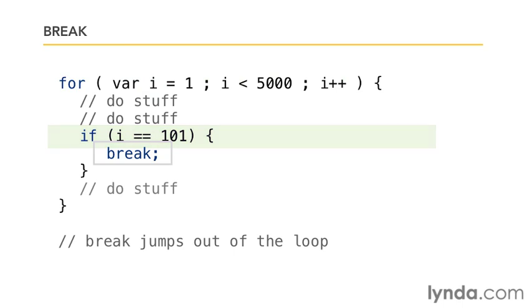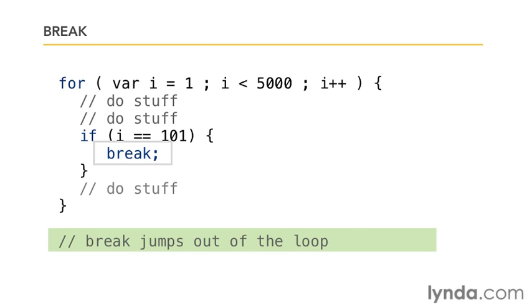No, it isn't. So we'll skip past that code block and continue on, hit the end of the loop, go back up, check the condition again. Yes, I is still less than 5,000. Continue on. Now, at some point, what's going to happen is I will be 101. We'll hit break. As soon as we hit break, we're basically manually saying we're done. We jump completely out of the loop and we continue on, regardless of what the condition was at the top, regardless of where our counter was. If we say break, we're done with the loop.